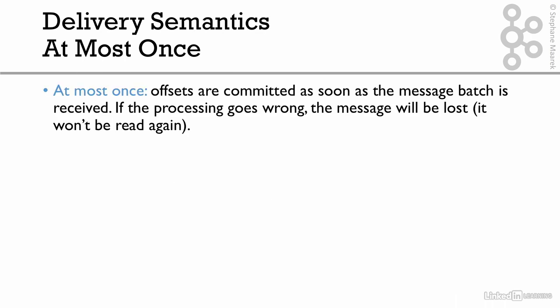At most once is basically when offsets are committed as soon as the message batch is received. This is not what we're doing right now. We're in at least once. But when you're at most once, if your processing of the data goes wrong, and by processing for this example, I mean inserting data into Elasticsearch, the message will be lost. It will never be read again because we have committed the offsets before inserting the data into Elasticsearch.